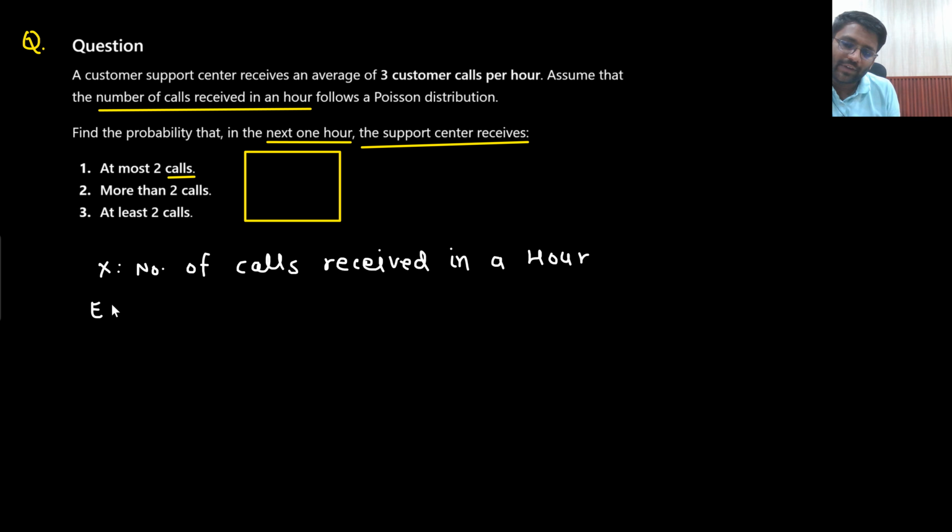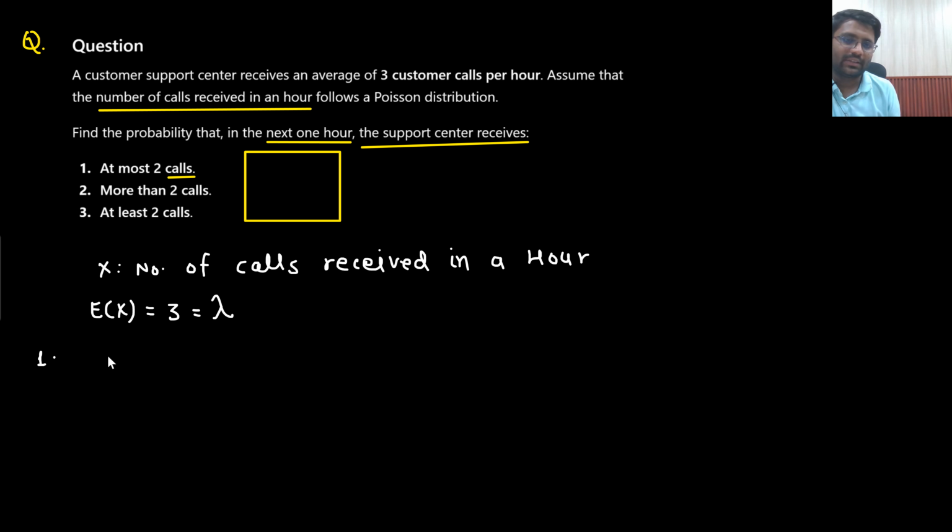Can you find out the expectation of x? Expected number of calls received in an hour. Expected number of calls received in an hour is 3. So expectation of x is 3 calls per hour. Or expectation of x is simply 3, which will be equal to lambda. First question, what they are asking.